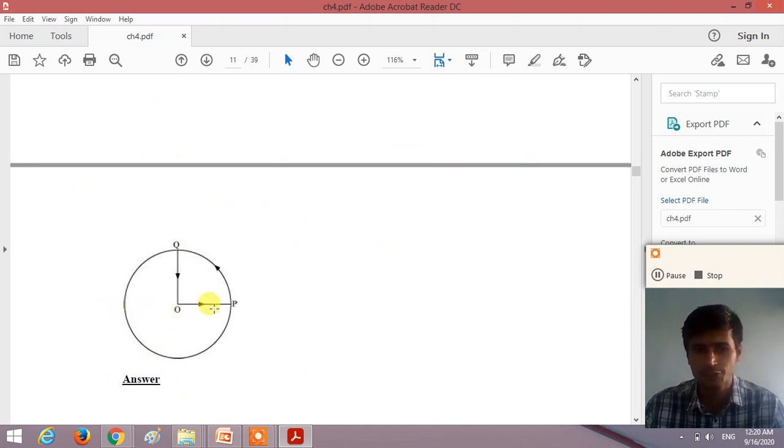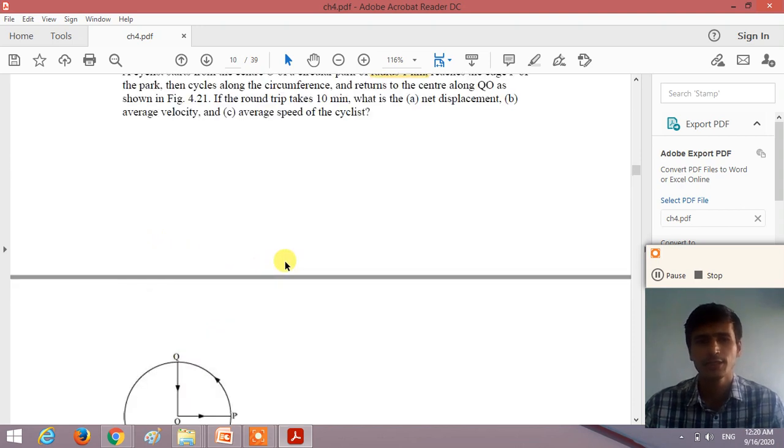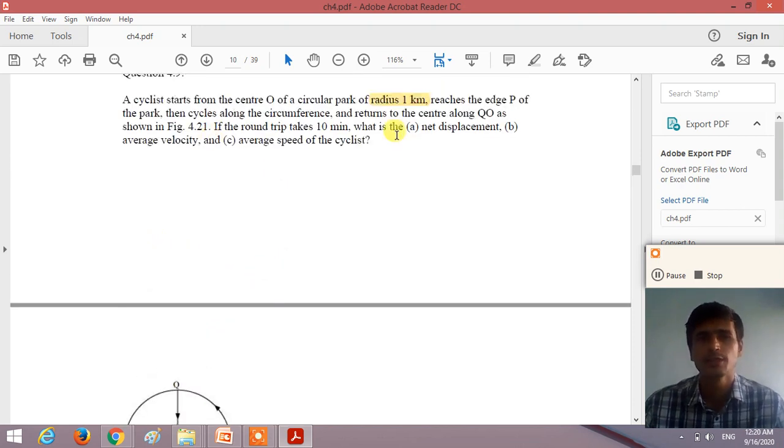If the round trip takes 10 minutes, what is the net displacement, average velocity and the average speed of the cyclist?